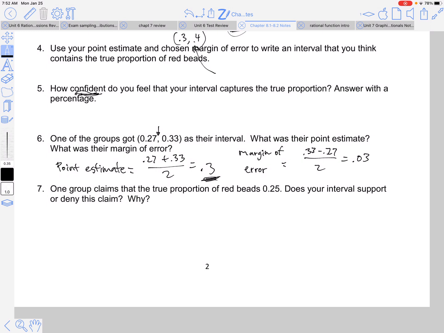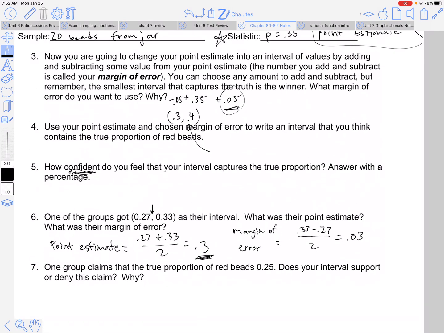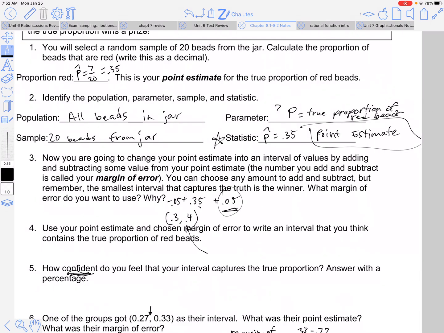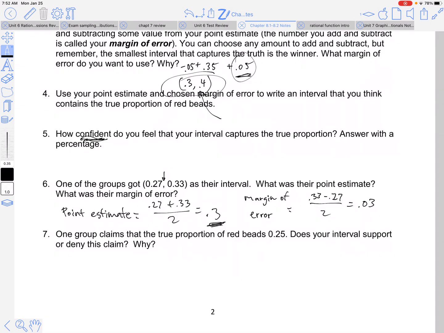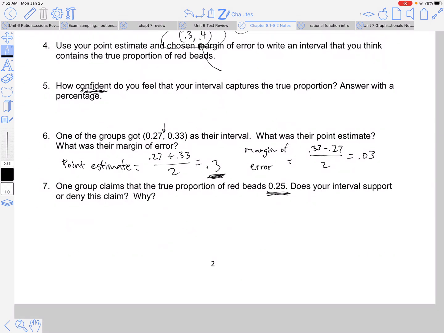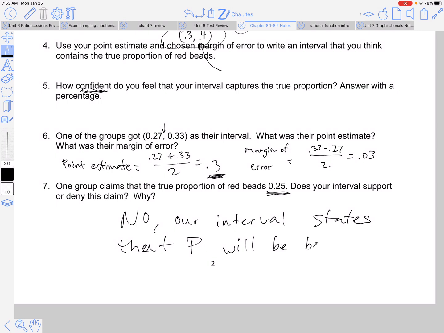Okay, one group claims that the true proportion of red beads is 25%. Does our interval support that? No, we think it's between 30 to 40%. All right, so yeah, I'd say no, right? Why not? Well, our interval states that p will be between 30 and 40, right? And 25% is not between 30 and 40.